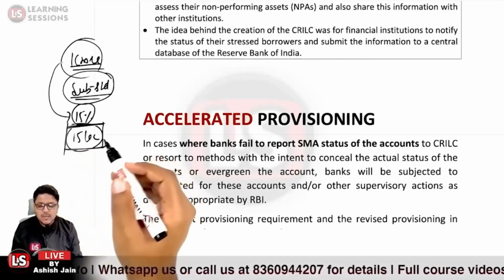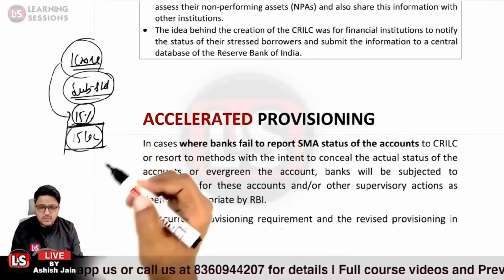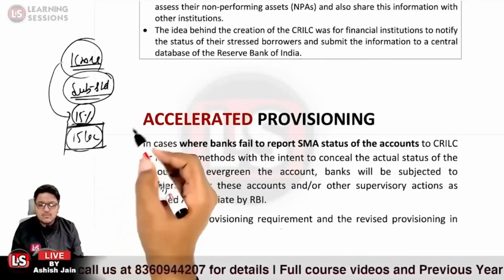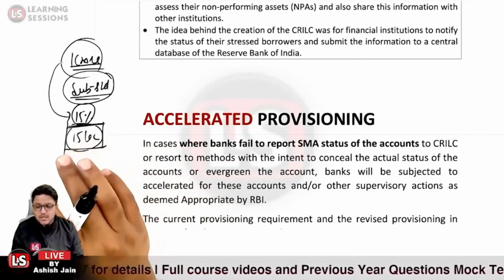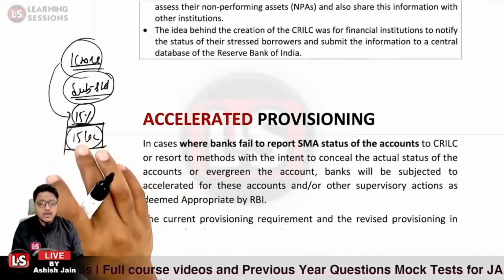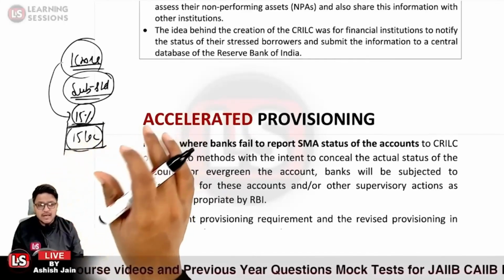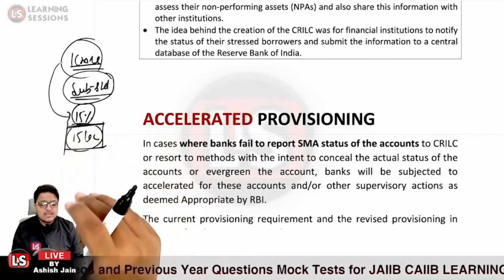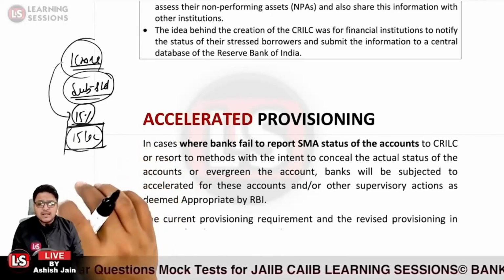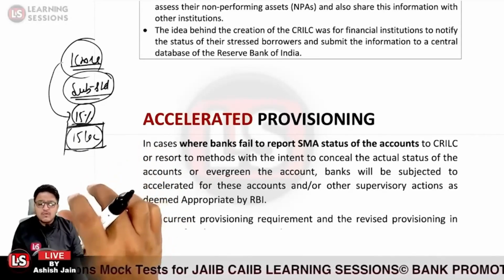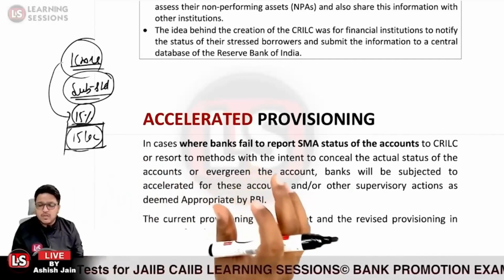It's a loss to the bank because the bank will not be able to invest this money or further lend this money. Is that clear? That is why, if the banks do any of the things to hide the status of the account, conceal the actual status of the account, or evergreen the account, in that case the accelerated provisioning norms would be applicable on the bank.